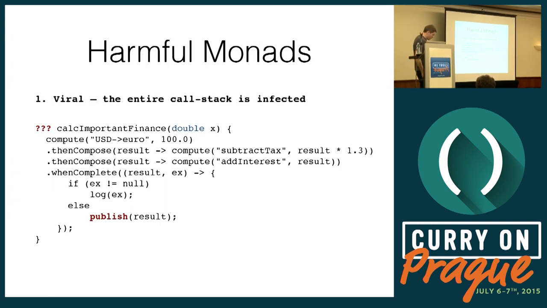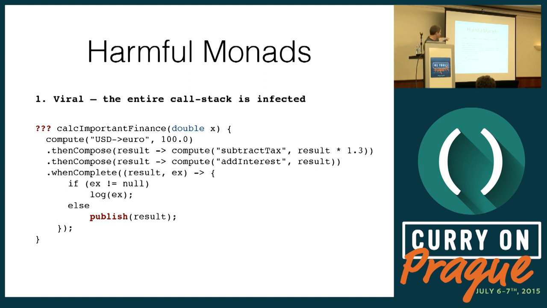First of all, suppose we want to encapsulate this computation in a function as we did before, calc important finance. How do we return the value from calc important finance? We can't extract the value out of the future, out of the monadic value, because it's not there yet. We could block, but that's exactly what we're trying to prevent. So we have two options.